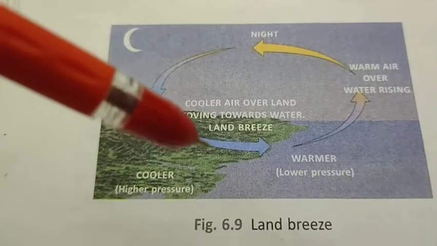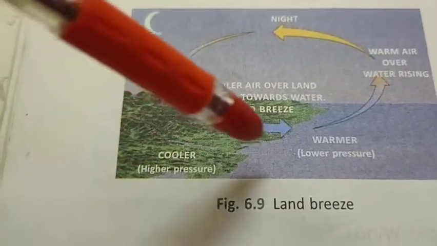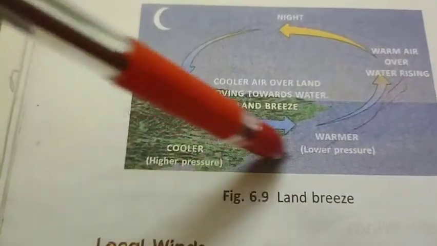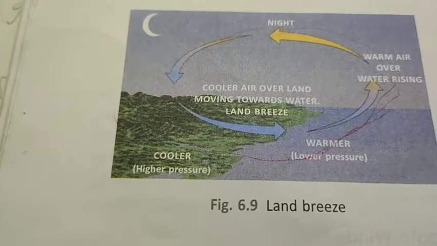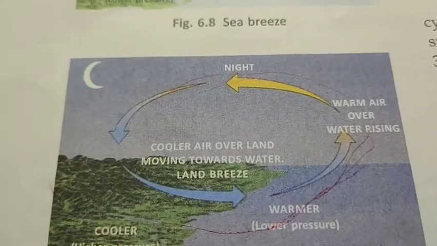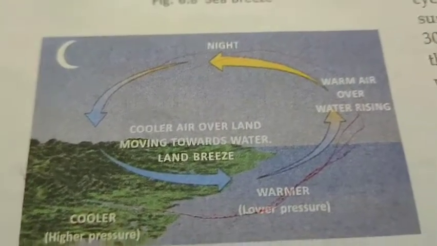That's why the cooler wind moves, the warmer wind moves here and the cooler wind, and this rotation is going on the entire night. Cooler air over land moving towards water, this is called land breeze.